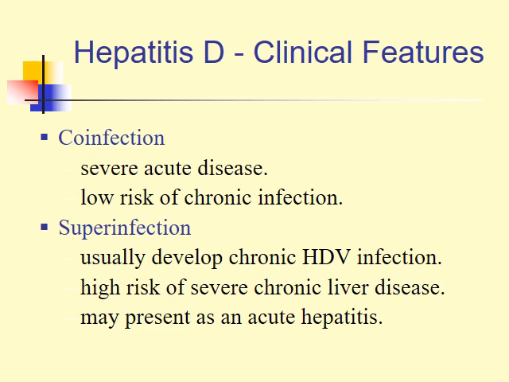The patient having hepatitis B virus gets hepatitis D virus as an added infection. It's called super infection, usually developing in a chronic form, presenting as a chronic hepatitis D viral infection with high risk of severe chronic liver disease, and may sometimes present as acute hepatitis.